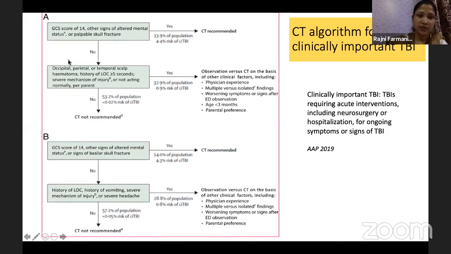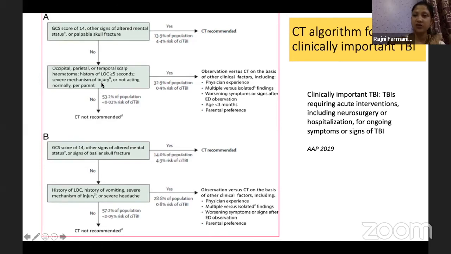When there is a non-frontal scalp hematoma, loss of consciousness, or severe mechanism of injury, they have defined 4 criteria. For example, a motor vehicle accident in which the passenger has been ejected, a high-impact thrust, no helmet worn by the motorbiker, or a fall from a height of 3 feet or more: that comes under severe mechanism of injury.